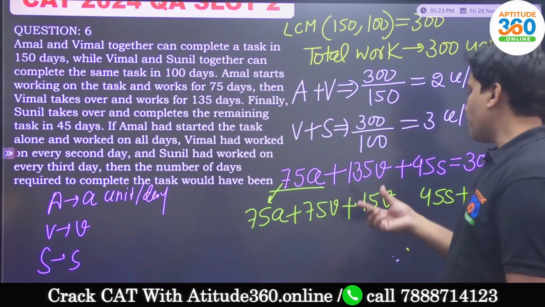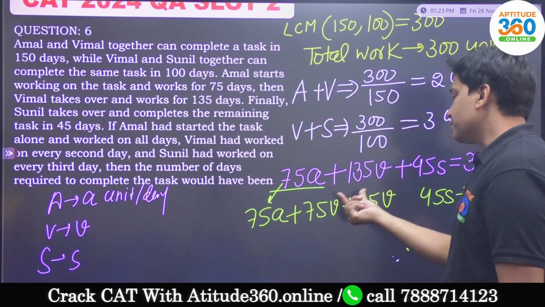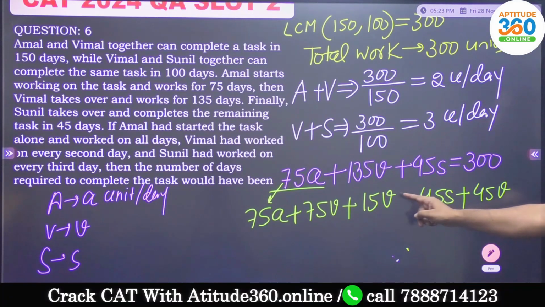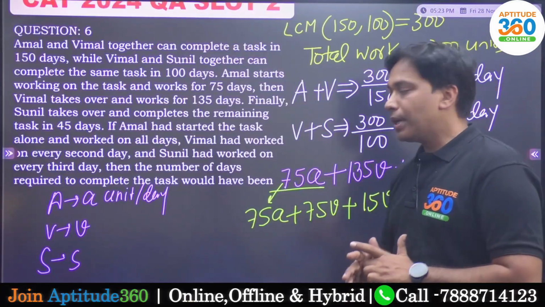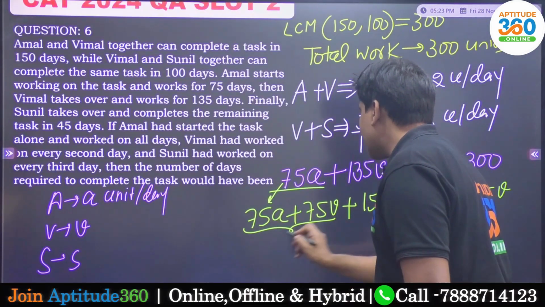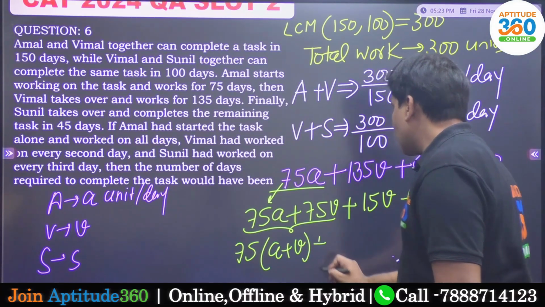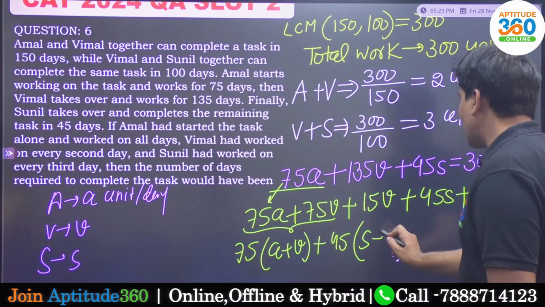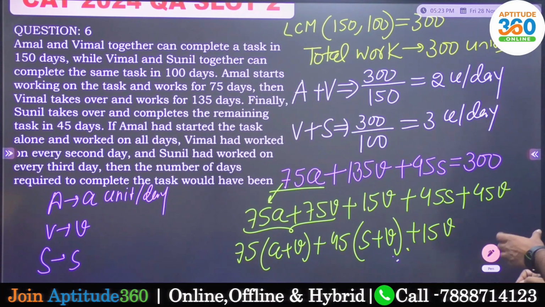I just have done this mathematically. 135V over here, 135 days work of Vimal, 75 days work of Vimal, 15 days work of Vimal, and over here 45 days work of Vimal. This total has to be nothing but 300. Now can I say that this is going to be 75 days work of Amal and Vimal both, and this one out here is going to be 45 days work of Sunil and Vimal both, and this one is 15 days work of Vimal alone, that is 300 units.